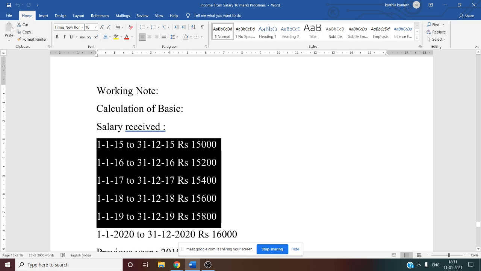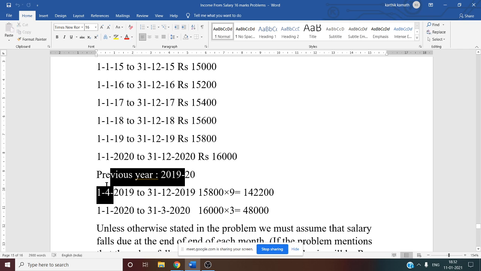And in the year 2020, January to March, 3 months are there. So now you have to do the calculation for the previous year. We want basic for the previous year. First we understood salary received of every year. Next you have to do previous year salary, that is from the beginning of the financial year 1/4/2019 to 31/12/2019. That is for 2019, what is the salary? See this, the 15,800 is the salary for 2019. So 15,800 into 9, that is 1,42,200.